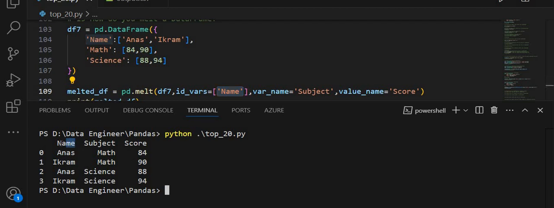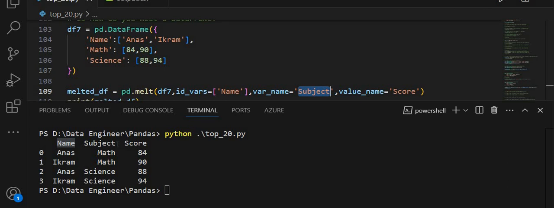Then var_name, which I am passing as subject, creates a new column named subject, which will contain the original column names math and science.